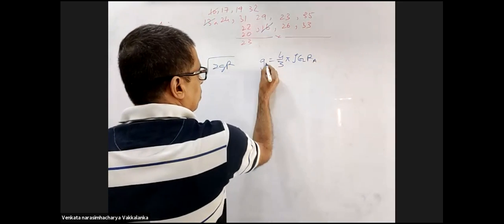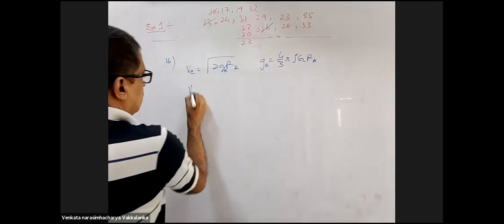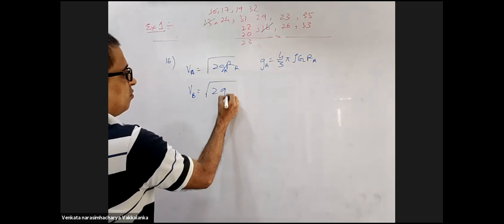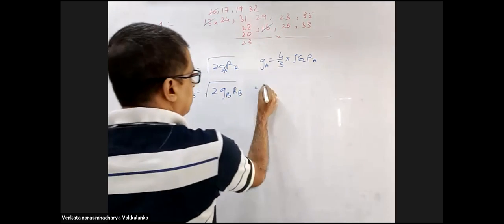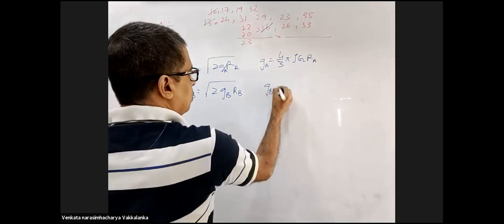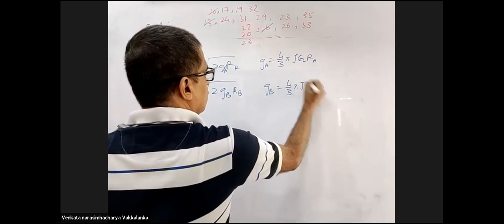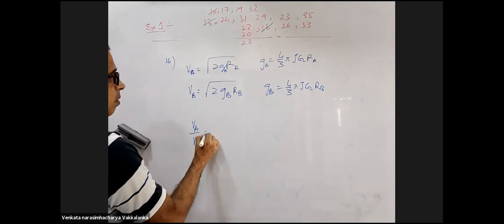Escape velocity of A is root over of 2 gA RA, and escape velocity of B will be root over of 2 gB RB. And what is gB equal to? 4 by 3 pi rho G RB. Now substitute gA, gB here and take the ratio VA by VB.